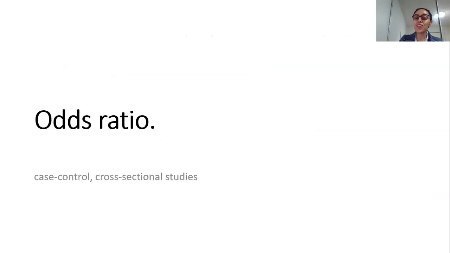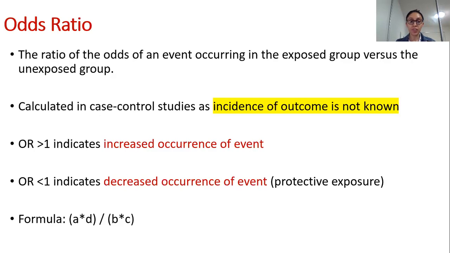All right. So now we come on to the second bit, which is calculating odds ratio. As I said, odds ratio is most commonly reported in original research. Which type of original research? Case control studies and cross-sectional studies, and over here you have all the liberty to write your statements as the odds of something. But remember, when you are calculating risk ratios, please write it in terms of risk, because it's not right scientifically if you write that as odds.